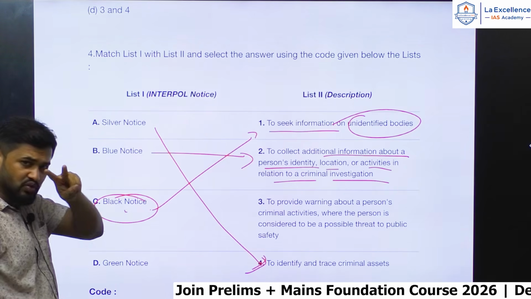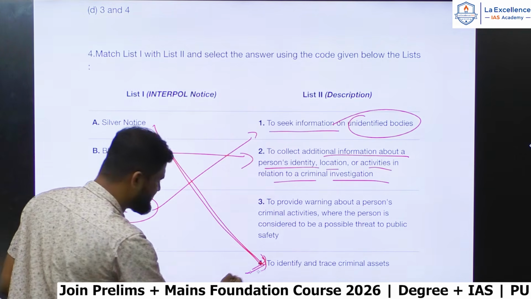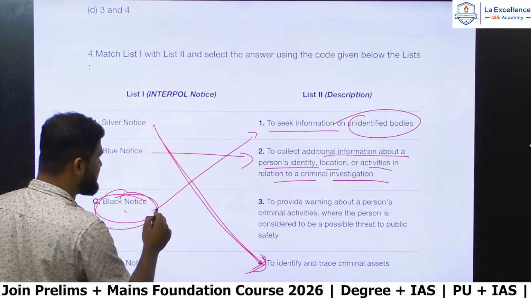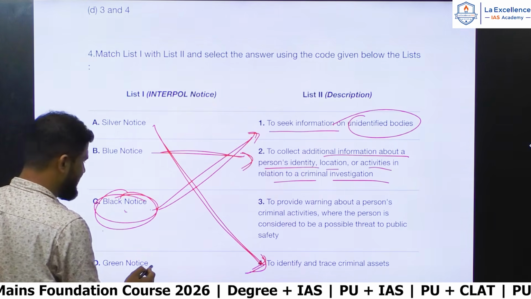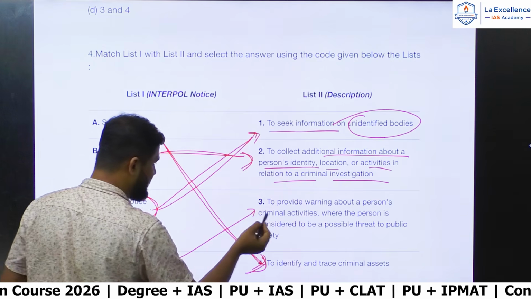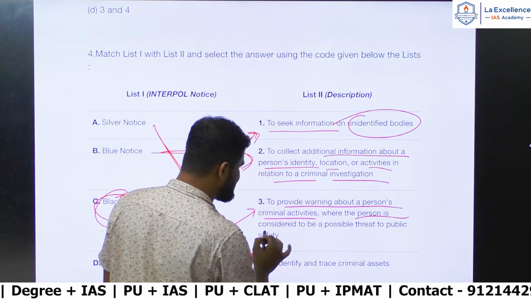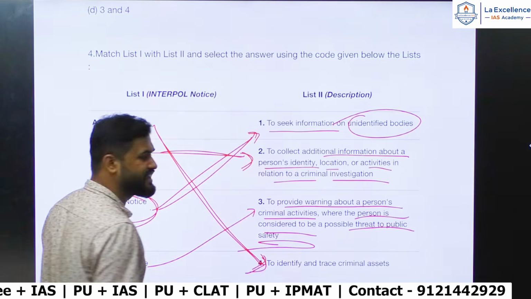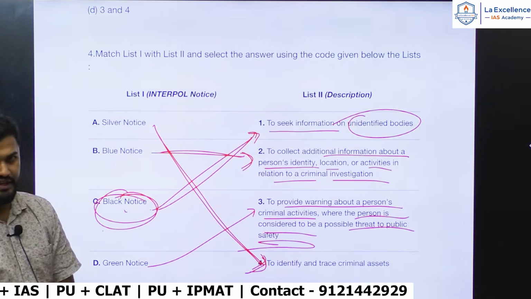Even if you know two of them, you can easily arrive at the answer, especially this one from current affairs. Blue notice is this, green notice is this. Green notice is to provide warning about a person's criminal activities where the person is considered a possible threat to public safety.